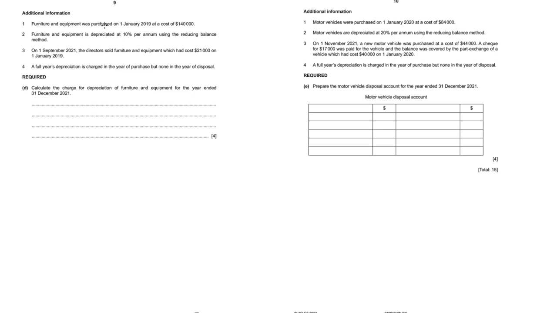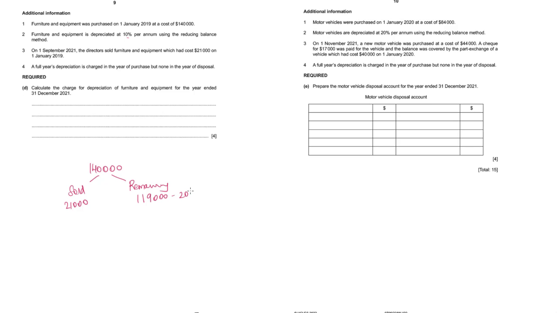Additional information: furniture and equipment was purchased on 1st Jan 19 at a cost of 140,000. Depreciation is 10%, reducing balance. On 1st September 2021, the director sold furniture which had a cost of 21,000. Full year's depreciation charge in the year of purchase, none in the year of disposal. Calculate the depreciation charge for the year ended 31st December 2021. Okay, so out of the overall cost of 140,000 for furniture and equipment, the disposed cost of that asset is 21,000. So it means the remaining or unsold is 119,000.